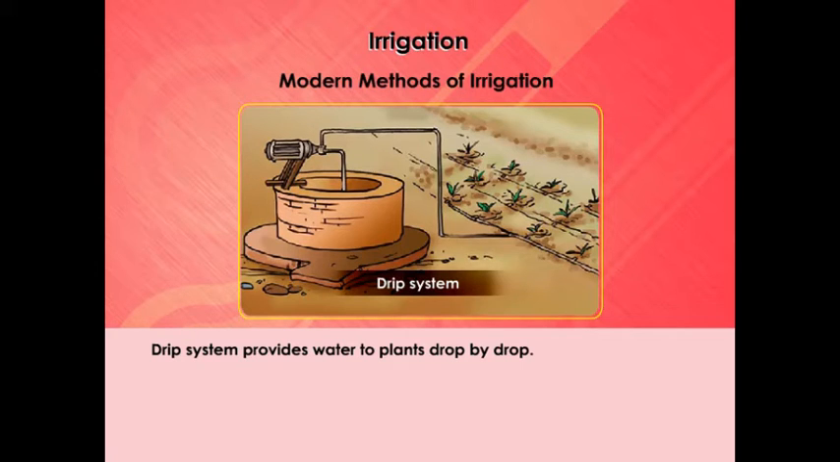The system provides water to plants drop by drop. Water is not wasted at all. It's a boon in regions where availability of water is poor.